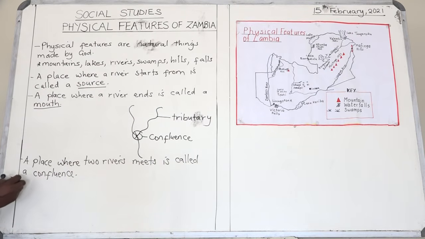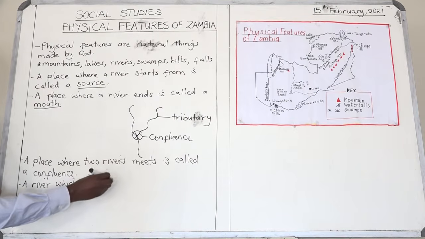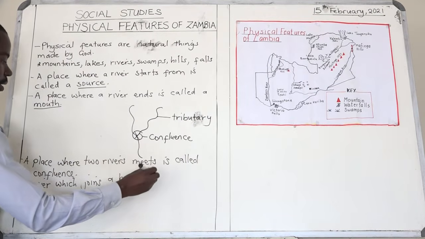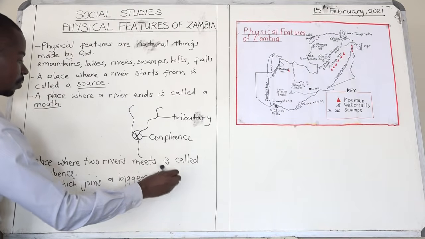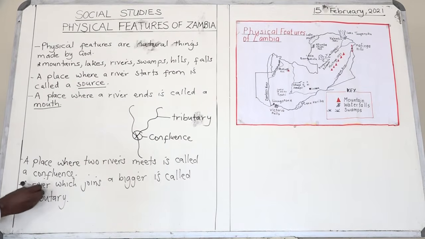So a small river which joins a bigger river is called a tributary.